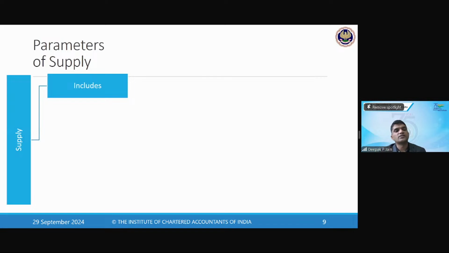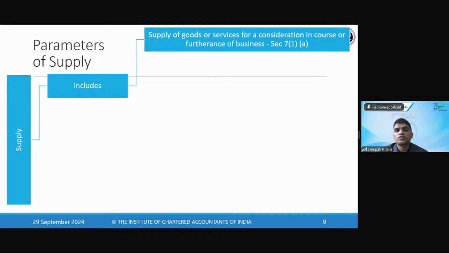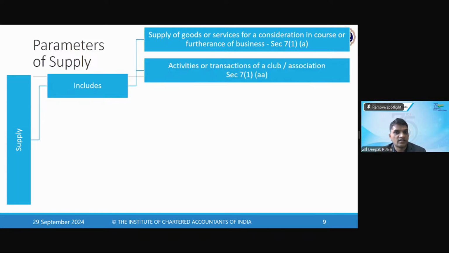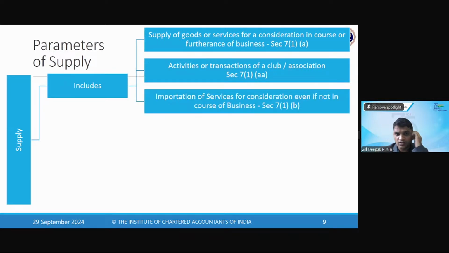So what are the parameters of supply? Again, in a different manner, supply includes supply of goods or services for a consideration in the course or furtherance of business. Then activities or transactions of a club or association are also supply, which is covered under 7(1)(aa). Then importation of services for consideration, even if not in the course or furtherance of business.